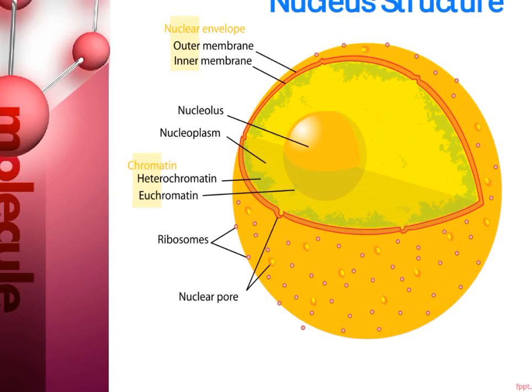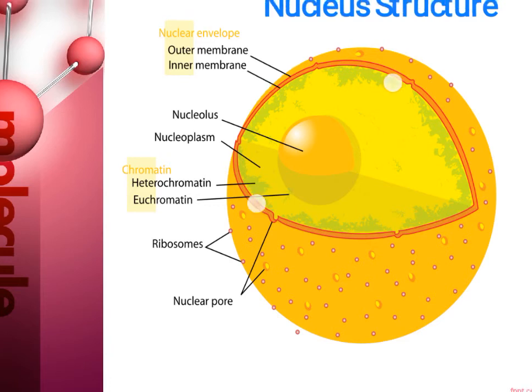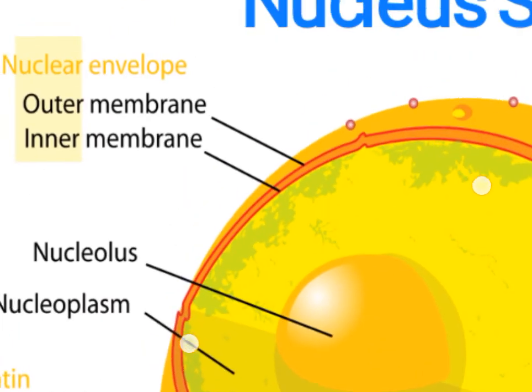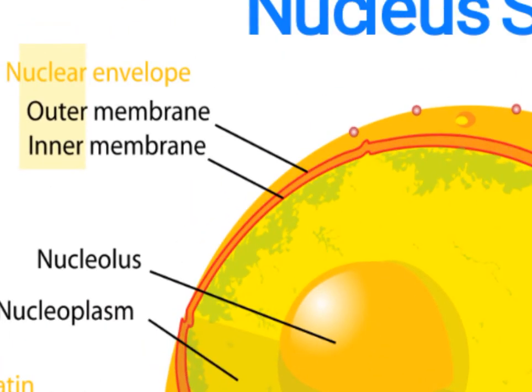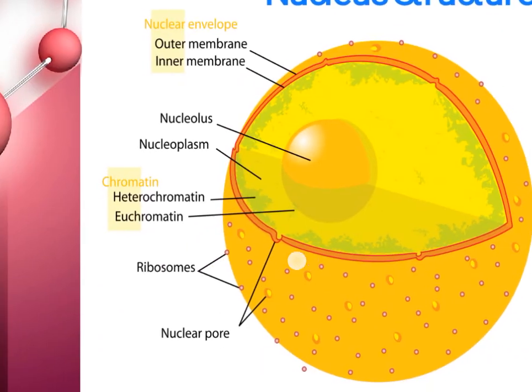So this chromatin produces protein producing macromolecular assemblies called as ribosomes. A double layered membrane, you can see, I will zoom, nucleus has a double layered membrane. Here outer membrane is there and inner membrane is there.